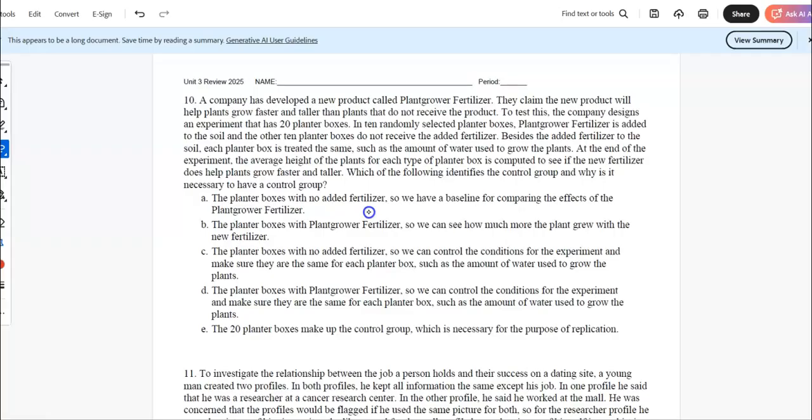Besides the added fertilizer to the soil, each planter box is treated the same. Water used to grow plants. At the end of the experiment, the average height of the plants for each type of planter box is computed to see if the new fertilizer does help plants grow faster and taller. Which of the following identifies the control group, and why was it necessary to have a control group?